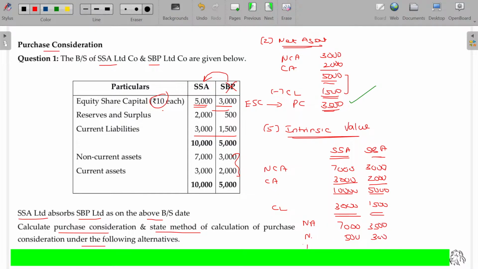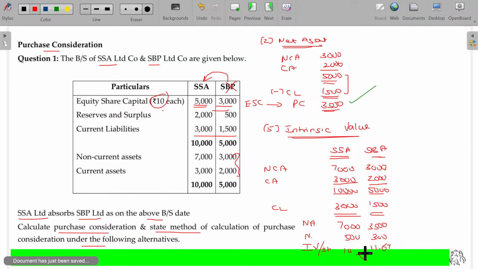Now, intrinsic value per share. You divide the 7,000 by 500. Hope it is 14 rupees. Am I right? Here it is 11.67. So for every share of SSA having a value of 14, it is going to be offered to SBB shares valued at rupees 11.67.